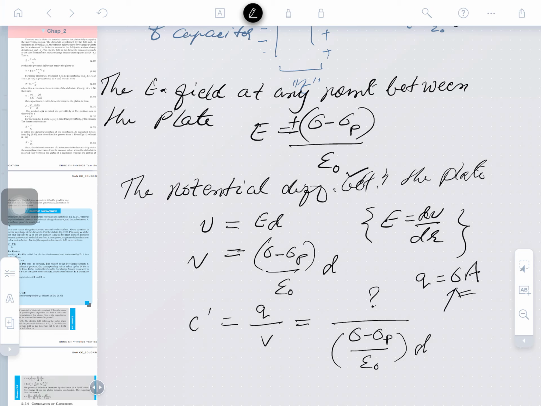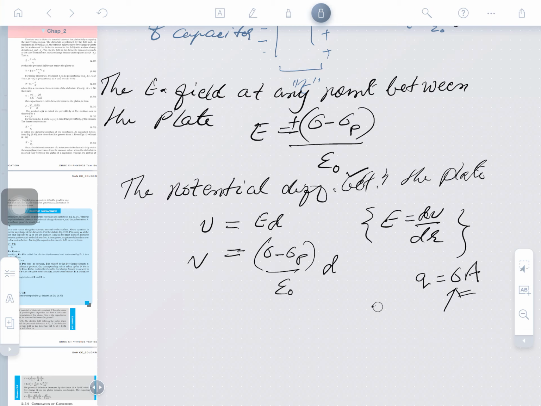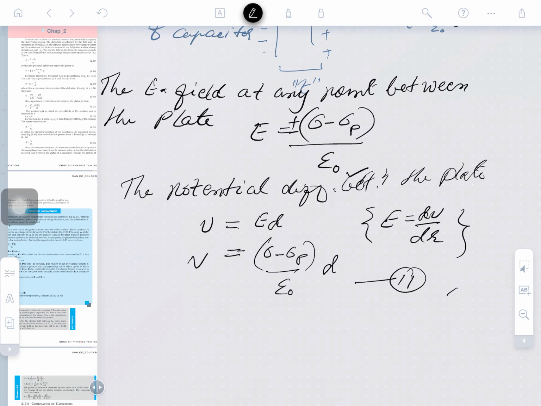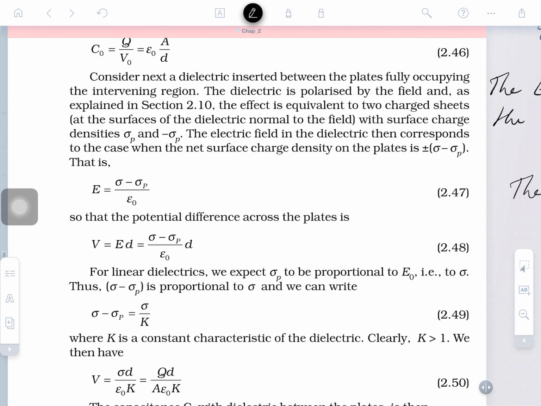But one thing is very important here. Density means sigma, and the area is A, clearly, but sigma is not to be written in the place of the area. Clear, guys? After that the capacitance can be calculated. So what is the potential here? You may see this is equation number 1 and 2, the potential between them, because for finding the capacitance we just need the potential. Clear?